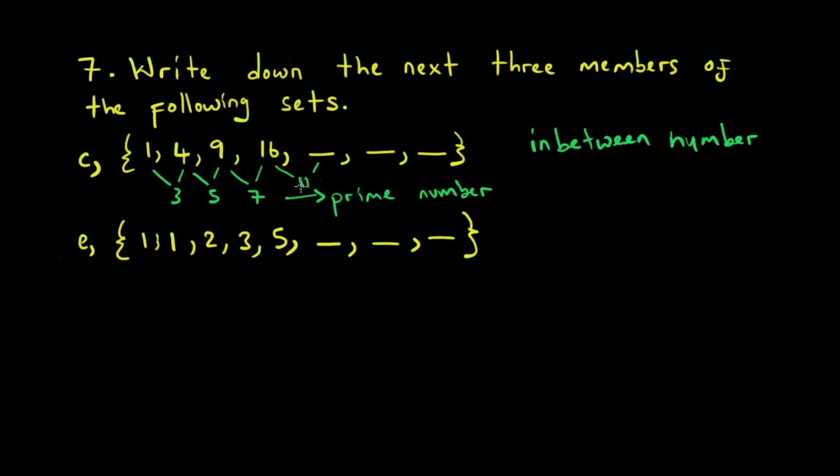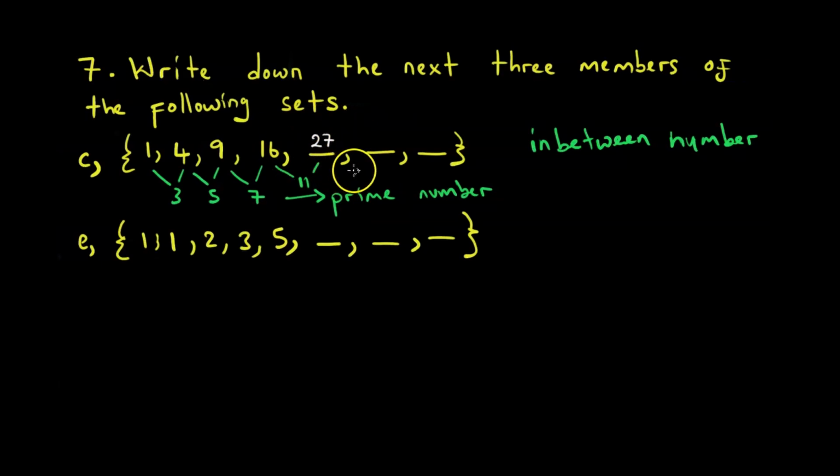So with 11, what we now need to know is what is 16 plus 11. Why 16 plus 11? Because that is the relationship between the numbers on top and the ones below. Here 1 plus 3 we get 4. Here 4 plus 5 we get 9. So 16 plus 11 we get 27.